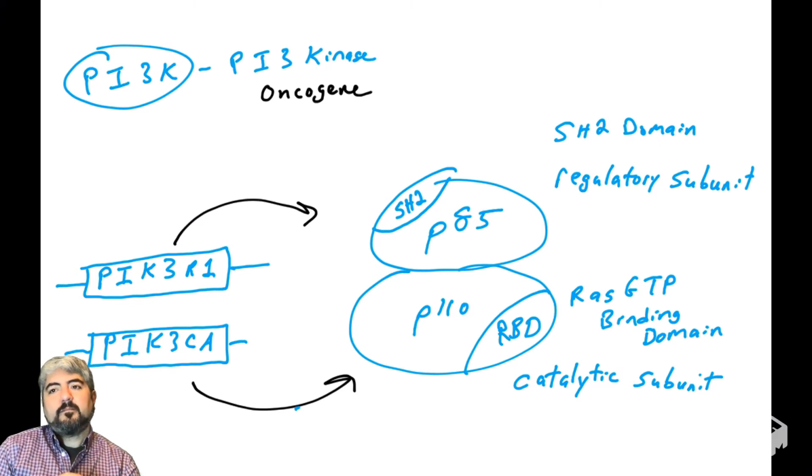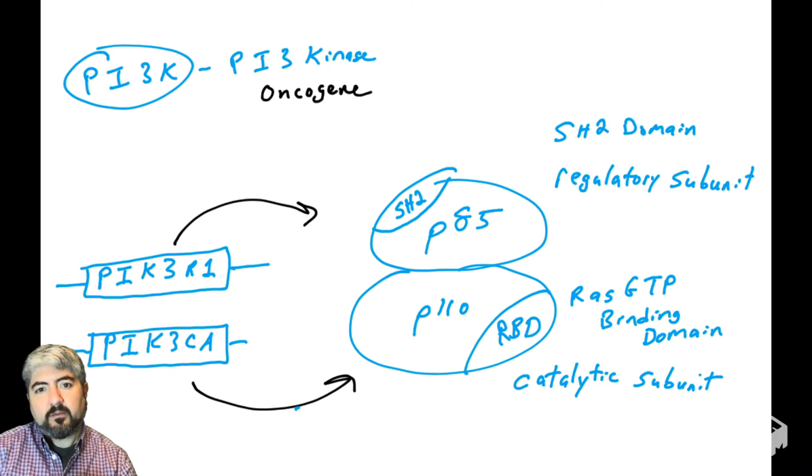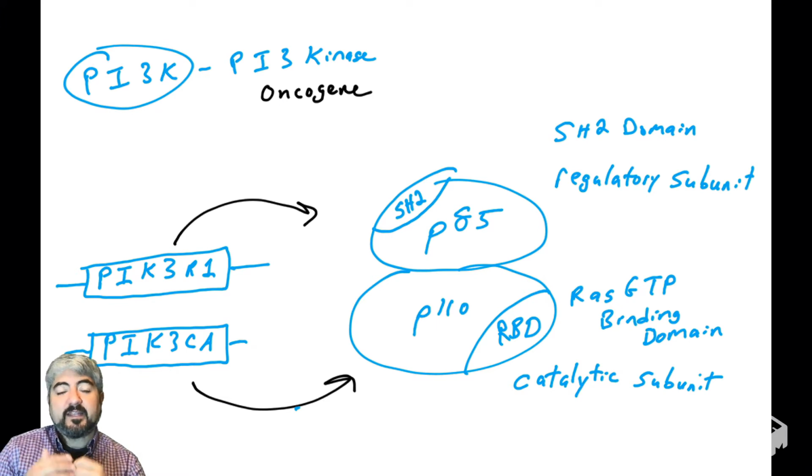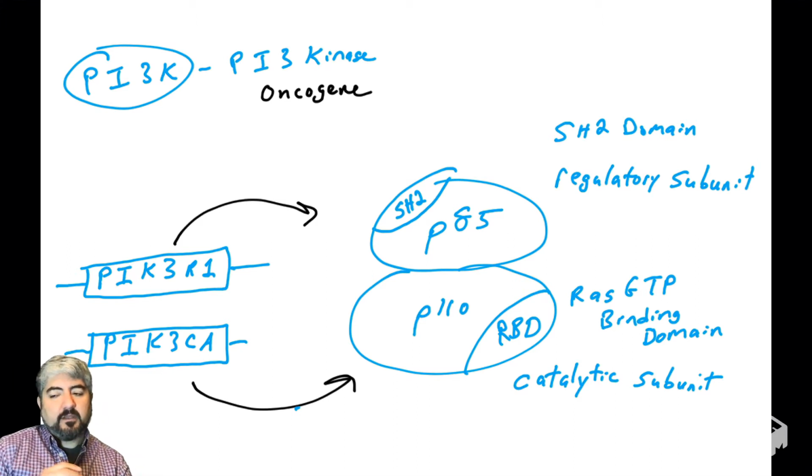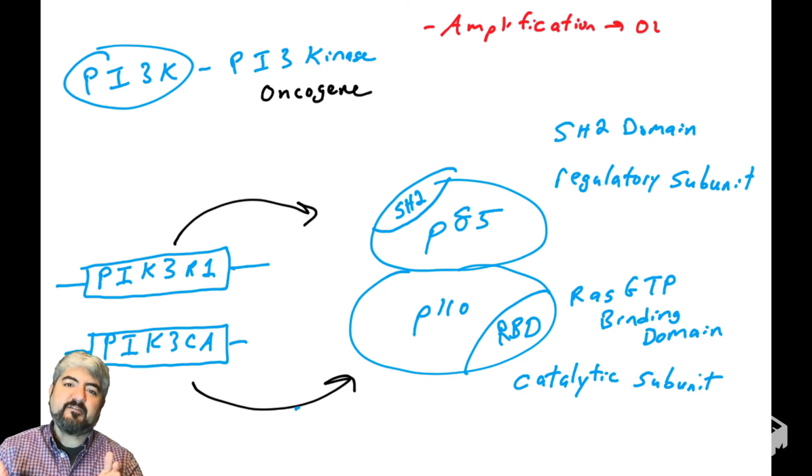So what kind of mutations? Well, we'll just say right now that PI3 kinase is an oncogene. So oncogenes are typically mutated, and when they're mutated, they are constantly active. So these would be activating mutations. What kind of mutations are we talking about? Two major types of mutations. One is gene amplification.